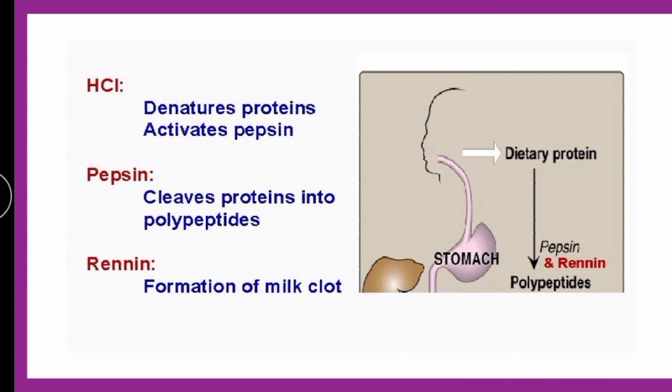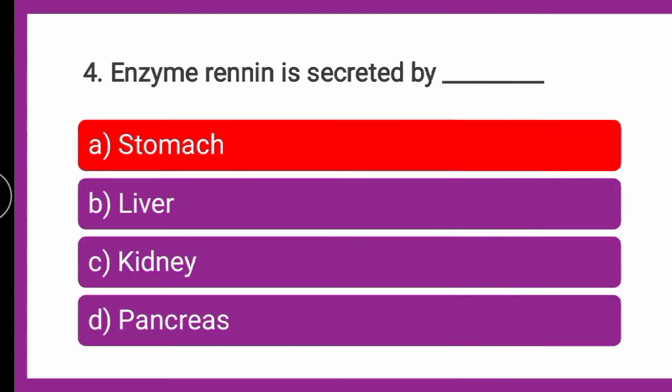The enzyme renin is secreted by the stomach. Next question is